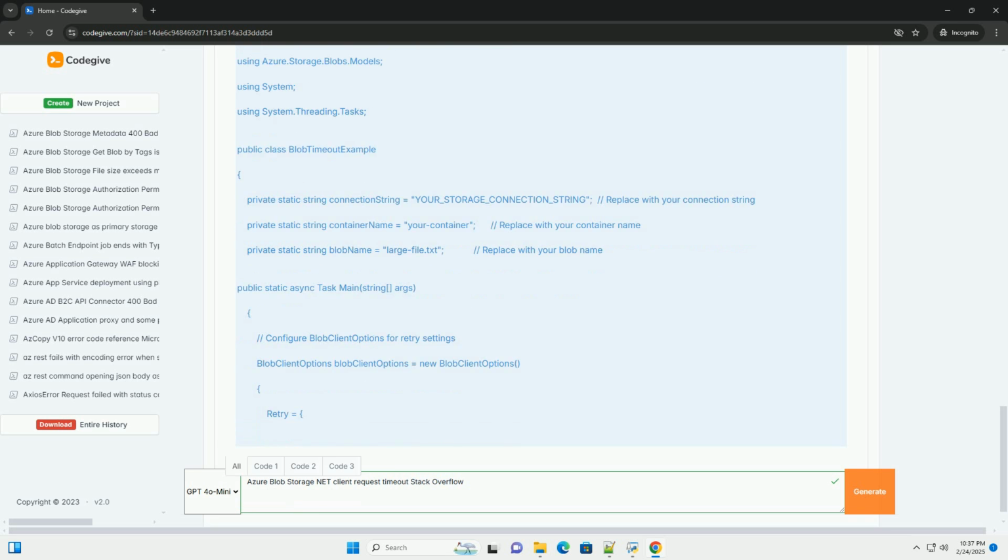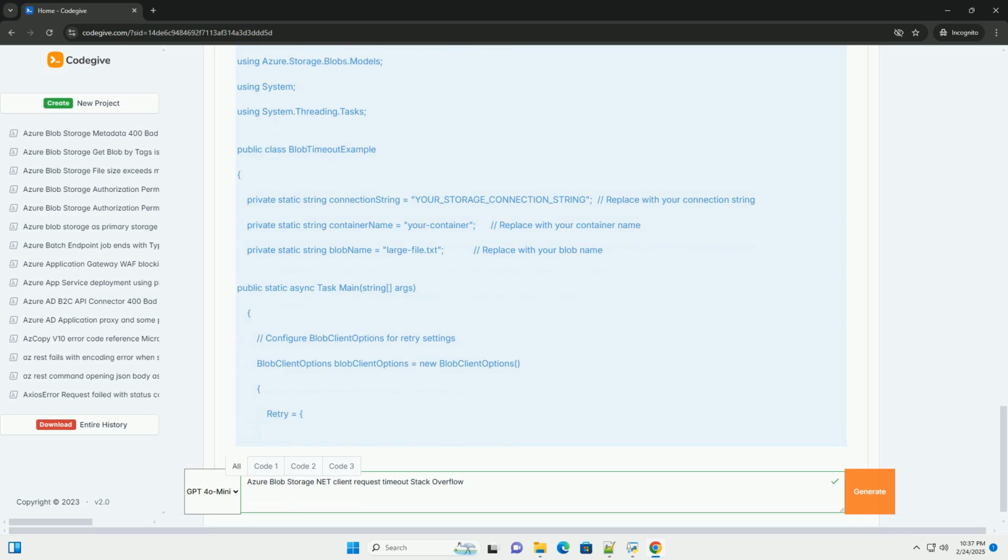If you encounter code that uses blob request conditions, it's recommended to migrate it to the blob client options approach. Troubleshooting request timeouts. If you're experiencing request timeouts with Azure Blob Storage, follow these troubleshooting steps.